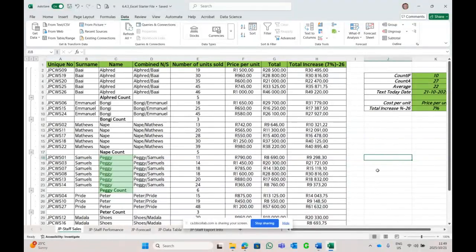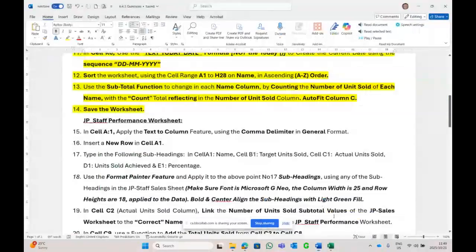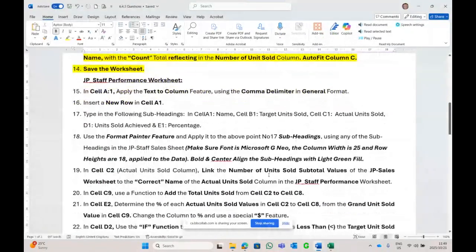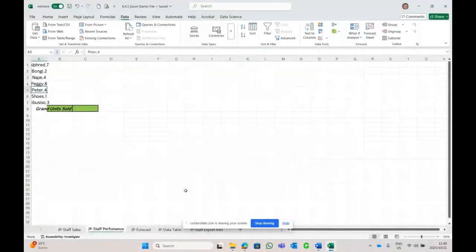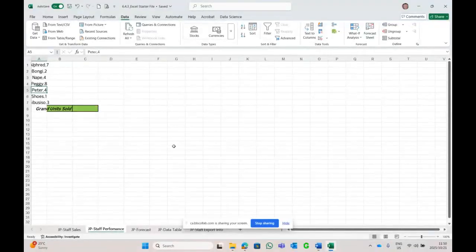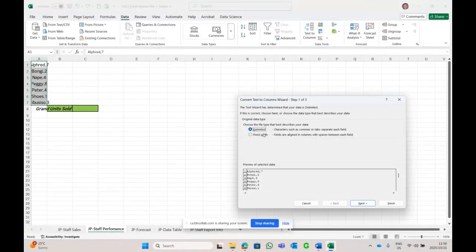Right, let's see what the next sheet is, which is the star performance sheet: text to columns, delimiter, on general. Let's see, where are we? Performance. So they want me to shade in column A. We are in data, text to columns.